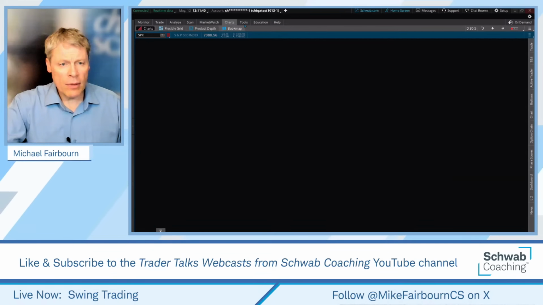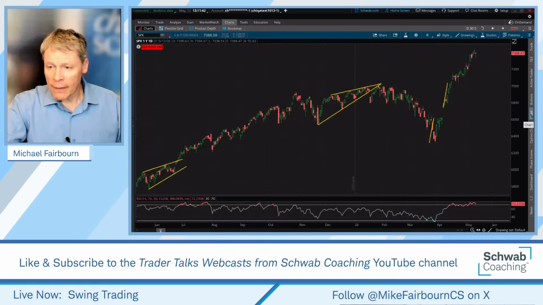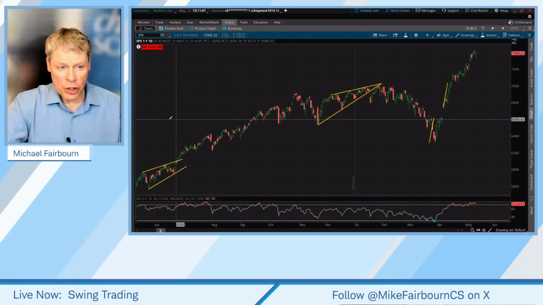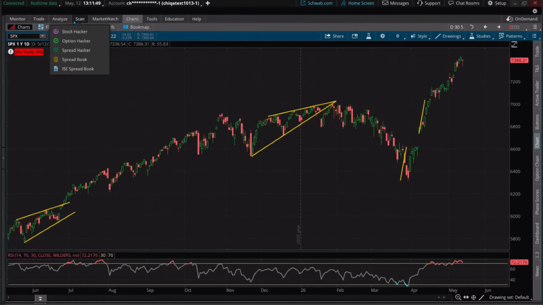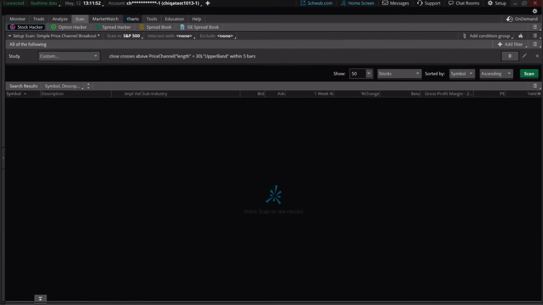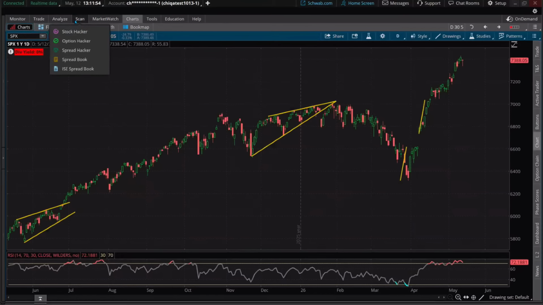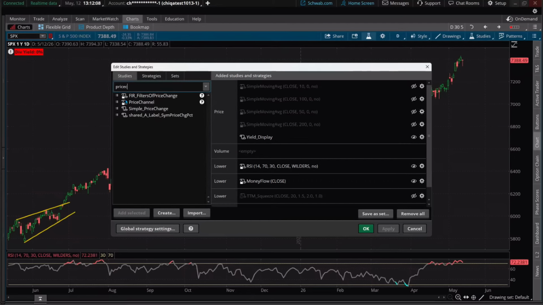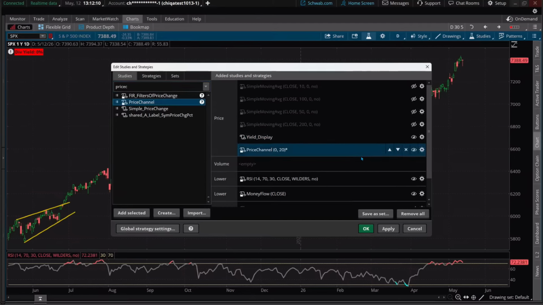Let's get our charts back and pull this up right now and highlight this in more detail. I want to build this quickly. For example, on the charts themselves, I can go into the indicator here, click on the little dropper icon, and type in a simple price channel. Just price C is all I've typed in here. That price channel goes a long way in helping us get to where we want to be.